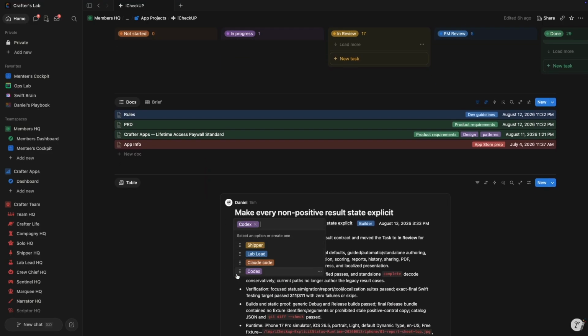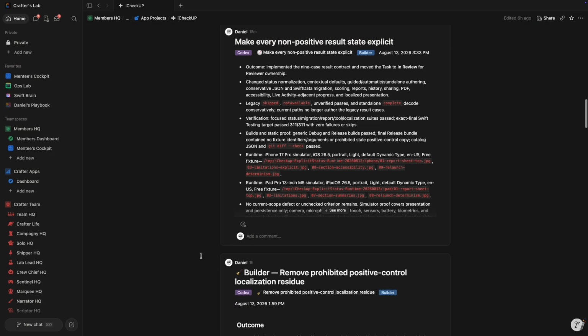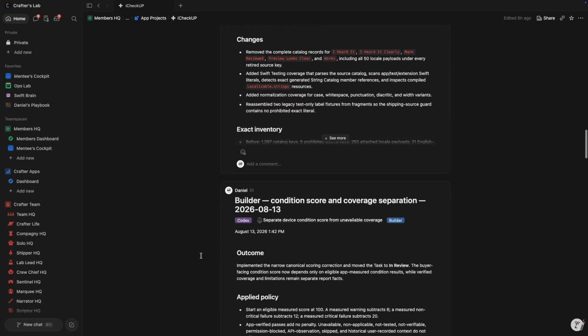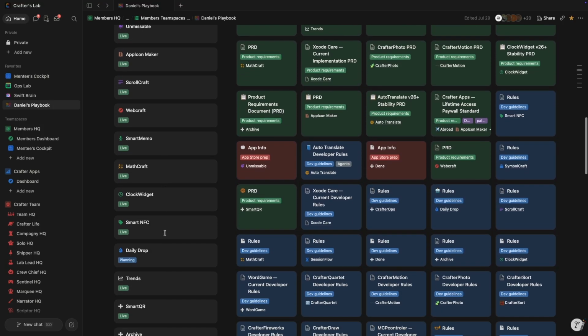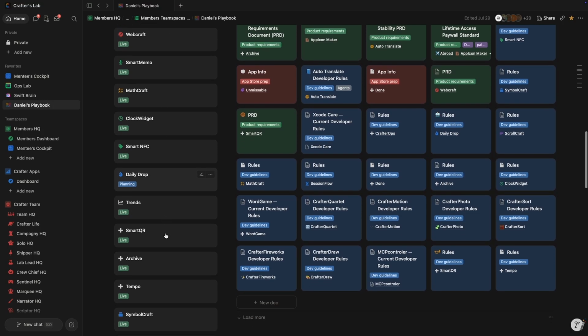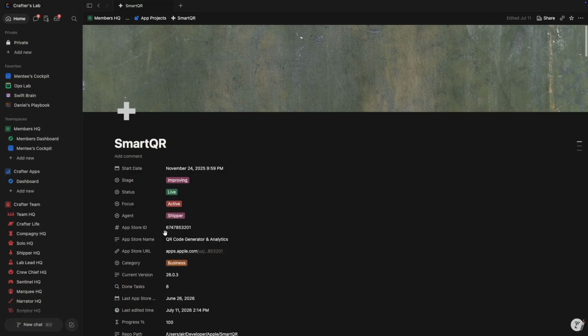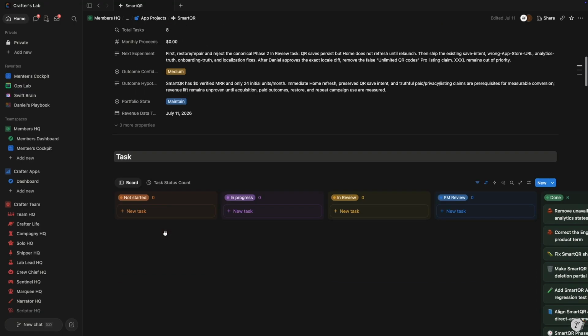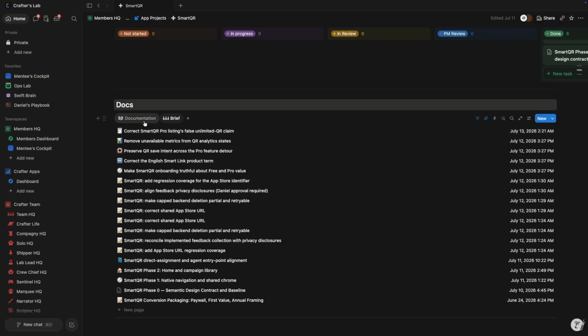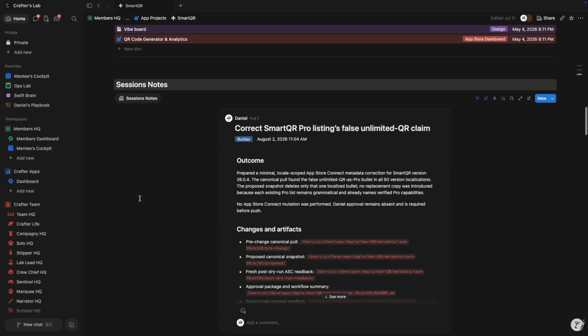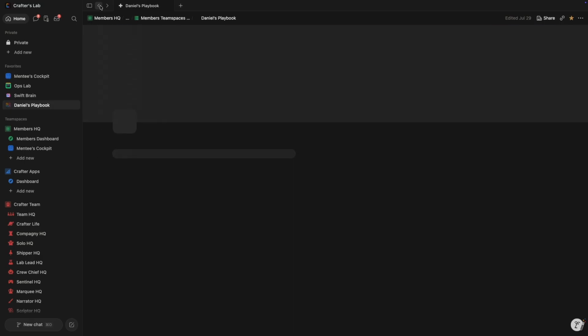Every agent walks in already knowing what happened before it showed up, and credit where it's due. Most of what's good in there the agents wrote, the PM's briefs, the builder's notes. I mostly read the handoffs and stay out of the way. It's the live ops of the studio, updating as I build, and Notion's the room they all work in. Explore it, steal from it, remix any piece of it into your own setup, and once you watch a team run like that, you kind of get why I don't build alone anymore.